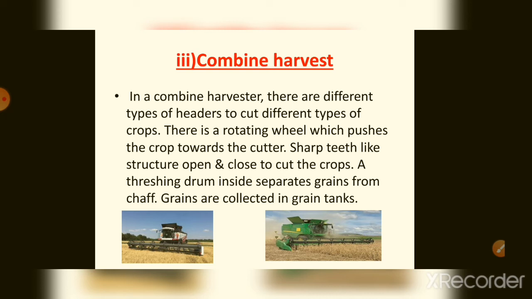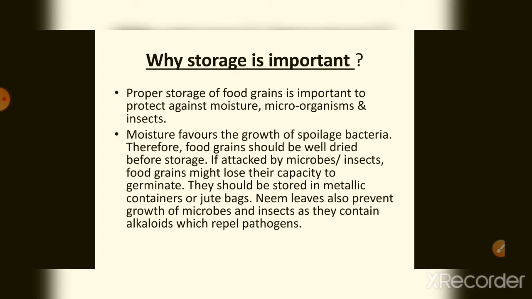The combine harvester is another machine, which is used nowadays to harvest. The crop is pushed towards the cutter. The sharp teeth in the cutter cut the crops. The threshing drum inside separates the grain from the chaff, and the grains are separately collected in the grain tanks.